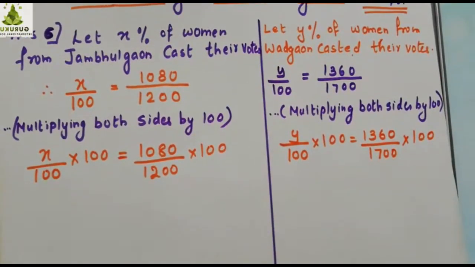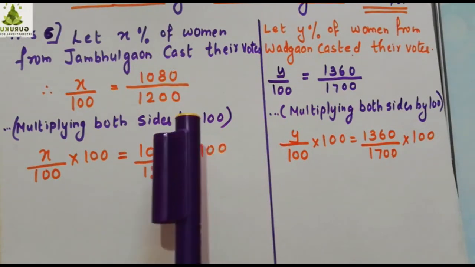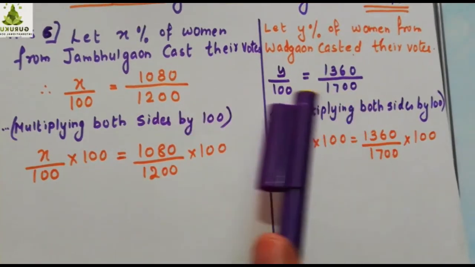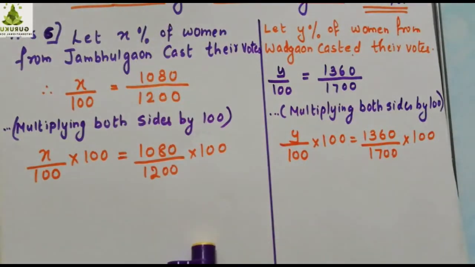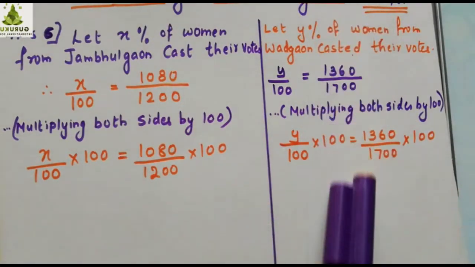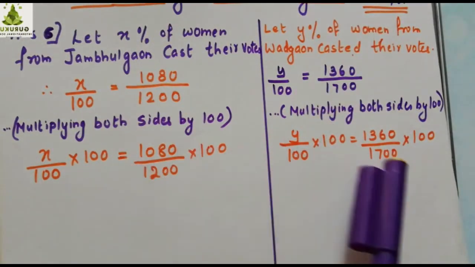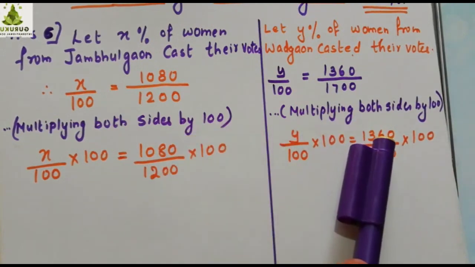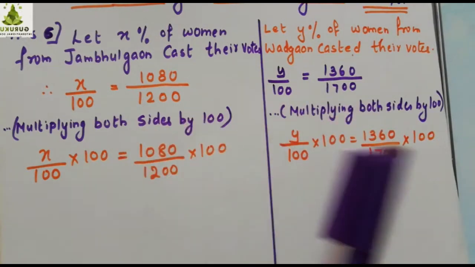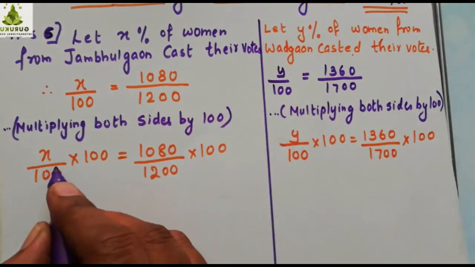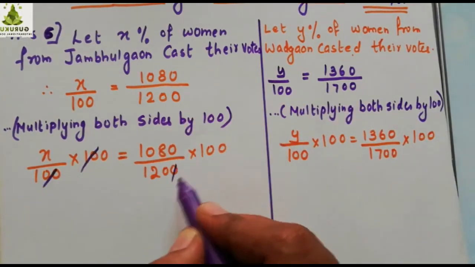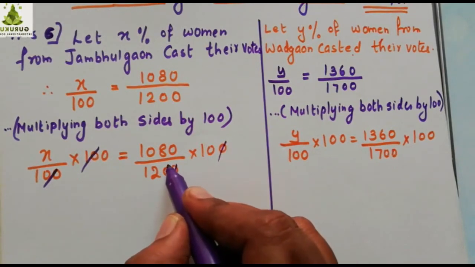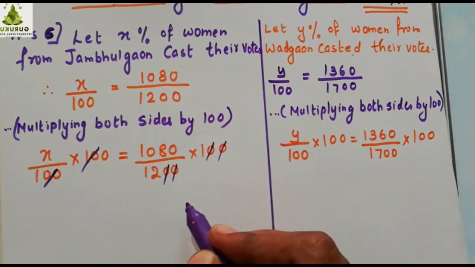Let X% of women from Jambulgaon cast their votes, this side. Now if you don't have enough space in your book, you can write this first and below that leave one line and then you can copy down this part. If you have a big enough register, you can make a partition this way and write. So it is easy to compare also. Now see this gets cancelled out.